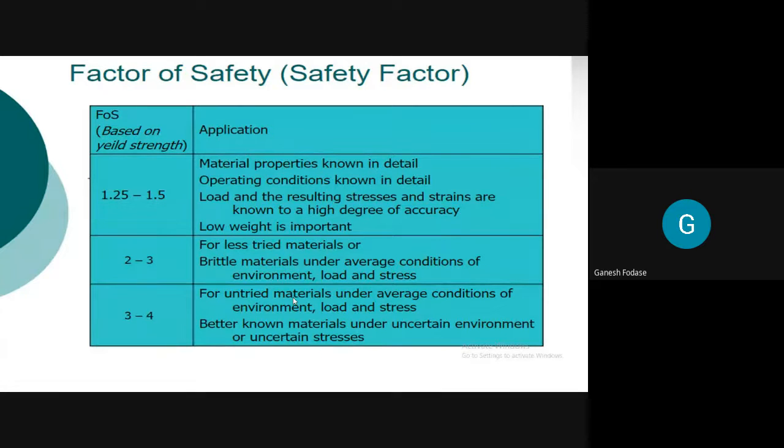Why should a higher factor of safety be taken in an aeroplane? Why? Sir, because if a car accident happens, the damage can happen only to the car, the car may go down to the valley. But in aeroplanes, if some critical condition happens, the aeroplane may drop down to the surface from the air.